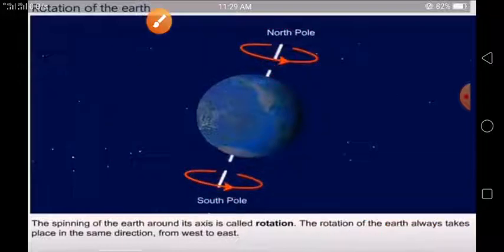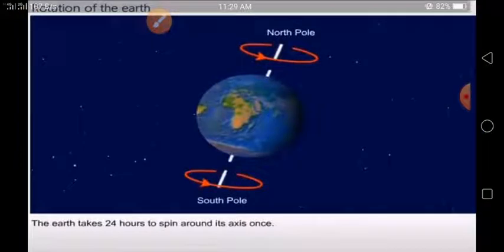Understand children? So the spinning of the earth around its axis is called rotation, and the rotation of the earth always takes place in the same direction, from west to east. The earth takes 24 hours to spin around its axis once.